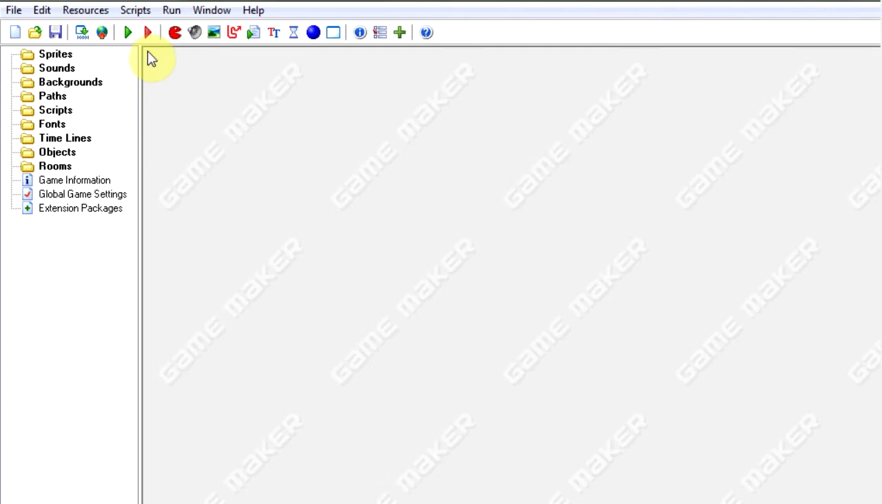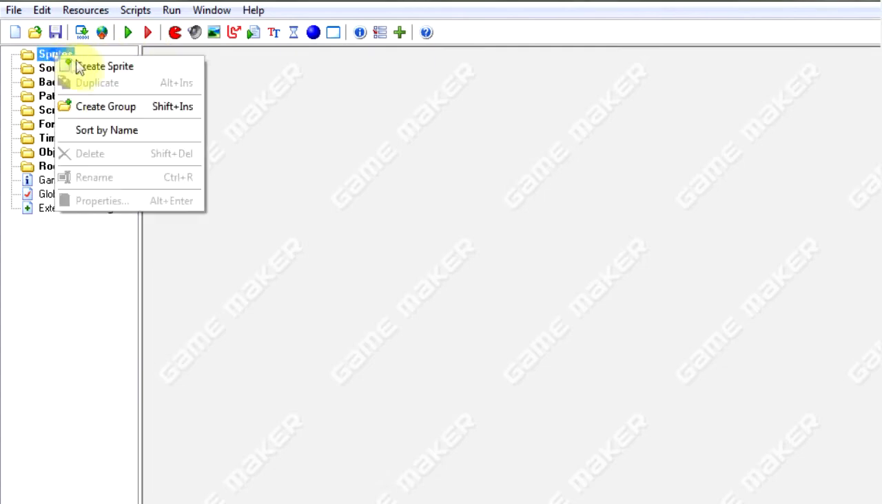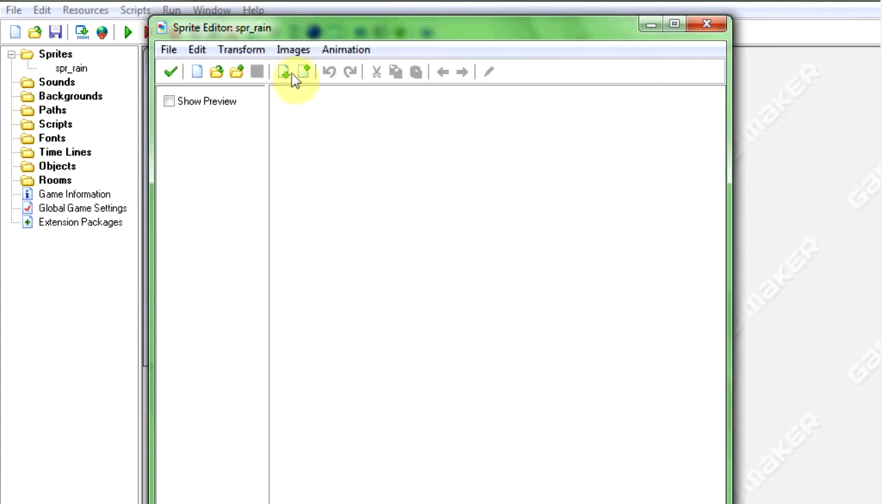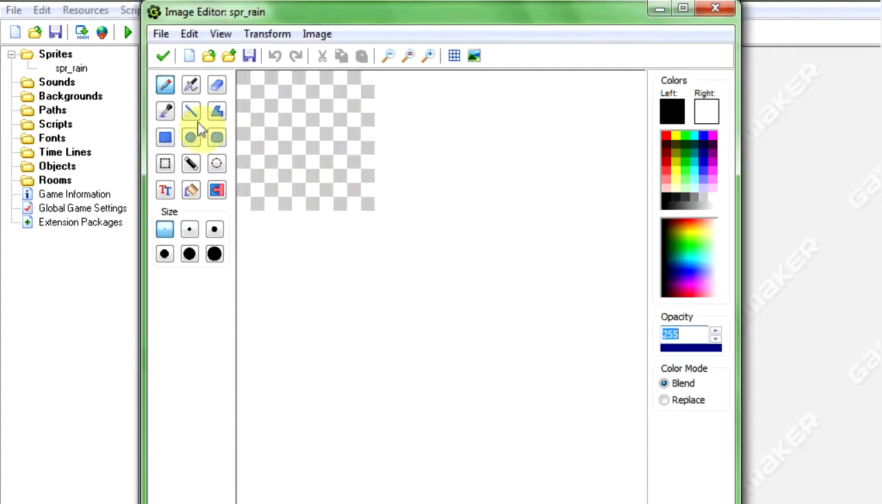In this tutorial I'm going to teach you how to make light and rain, and it's exactly what it says. So let's go ahead and make two new sprites. First will be named sprite rain, and let's make it look like rain. So draw a line and select the blue color, like that.